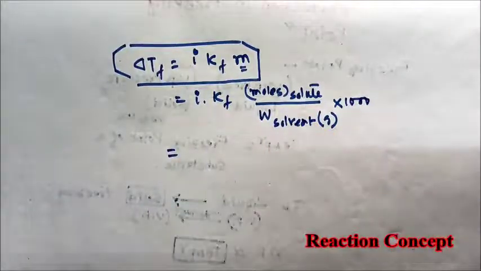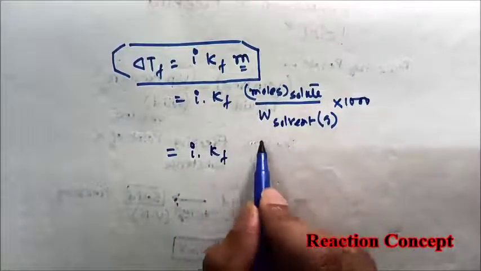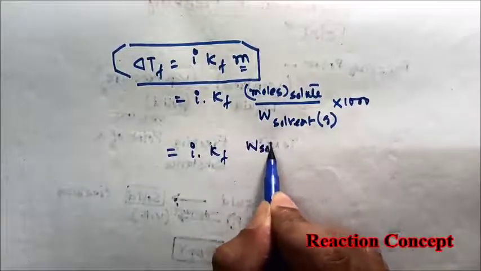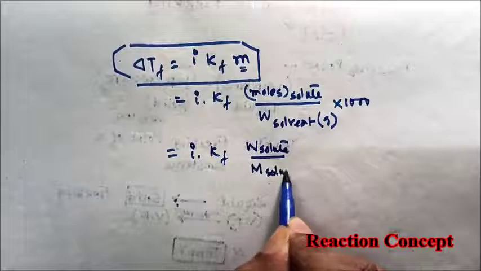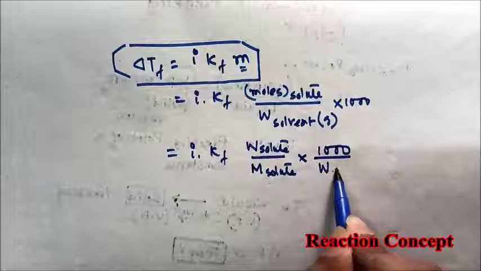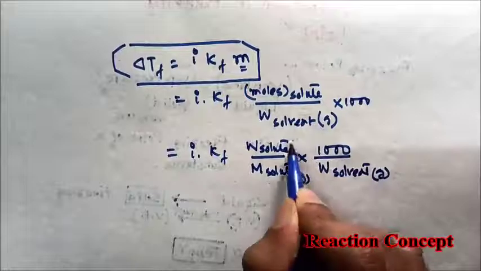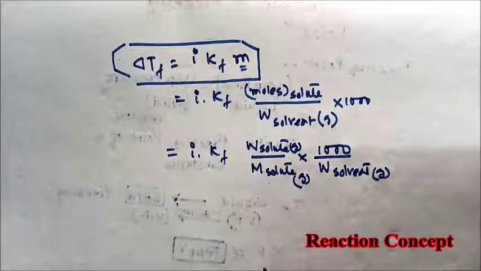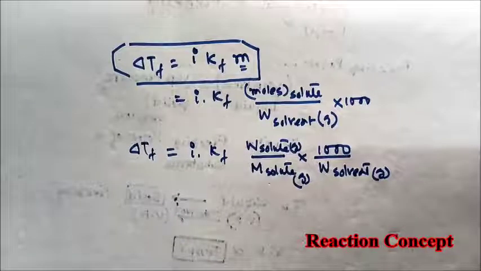So in place of the number of moles of solute, we can write: del Tf equals i into Kf into given weight of the solute divided by molar mass of the solute, into 1000 divided by mass of the solvent. All these are in gram unit. From this we can also calculate the molar mass of the solute. This is another expression for del Tf, that is, depression in freezing point.